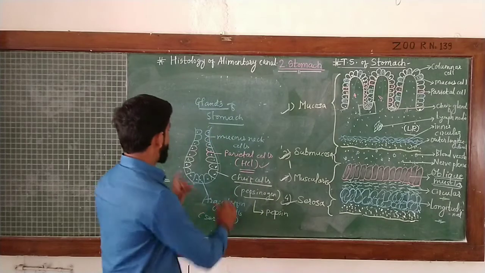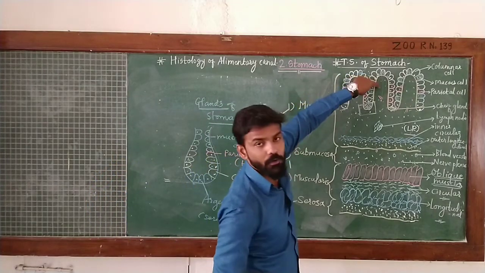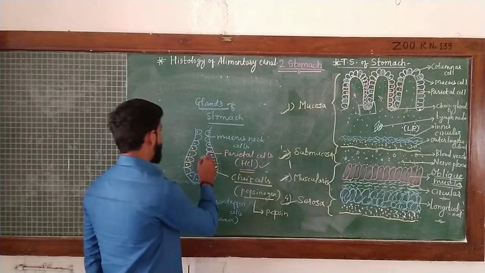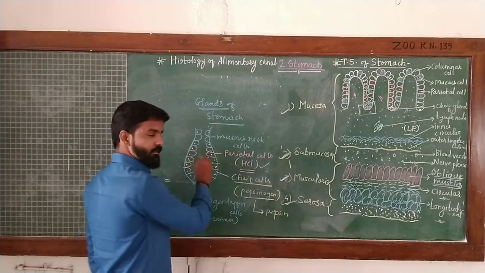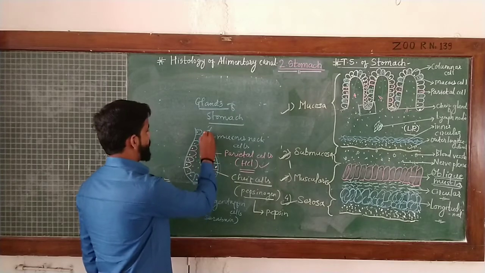Like this, they form the gland. This part, or lumen of the rugae, forms the glandular structure by means of this epithelium, and they release their secretion inside the lumen of this gland.